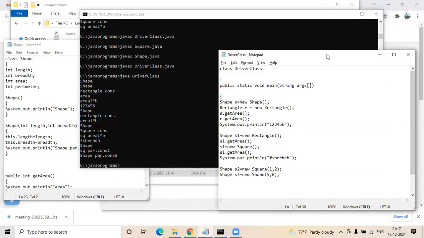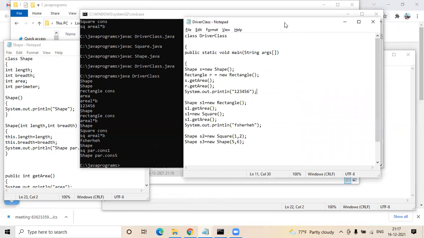So what happened is we invoked the first square object with 1, 2. In the square object, we just gave the super constructor, and after the super constructor we printed the length of 1. In the new shape object, we got 5, 6. And in S3, you got the parameterized constructor and the 5 got printed. So nowhere was your child class or the parent class reference invoked. It was very direct, whatever you had in the class got printed.